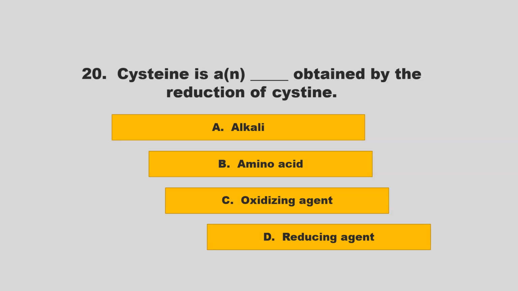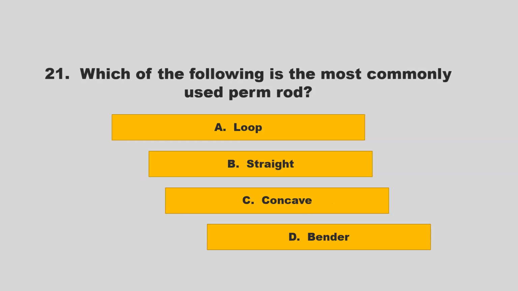Cysteine is a blank obtained by the reduction of cysteine. Is it alkali, amino acid, oxidizing agent, reducing agent? If you chose B, amino acid, you are correct.